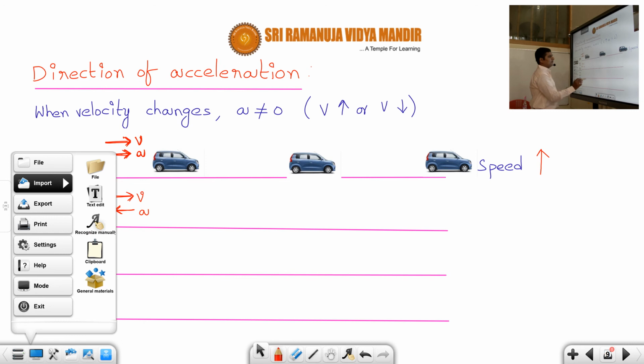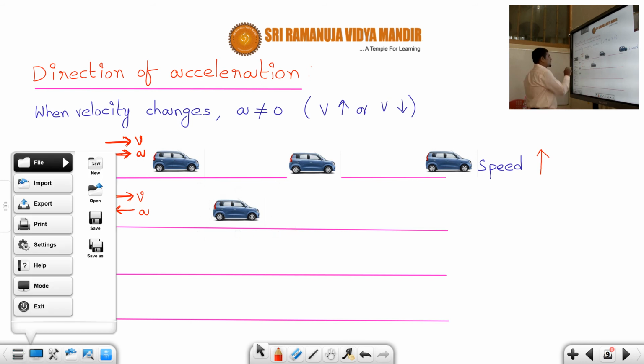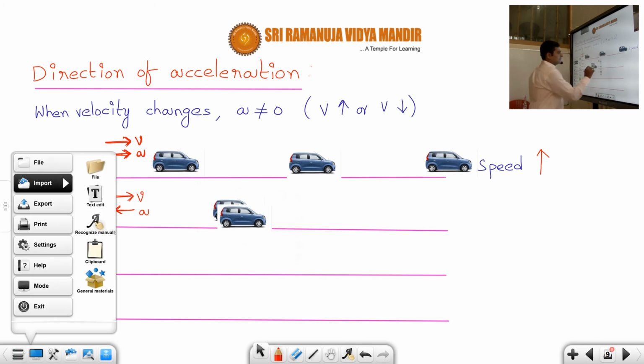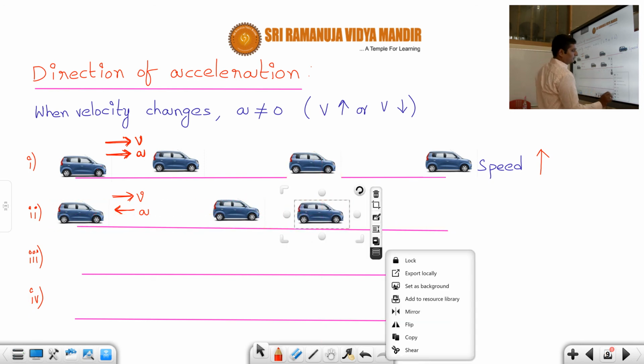The car speed will decrease, so now you can see that since the velocity of the car is decreasing, the distance covered by it will also decrease. Correct or not? Like this, it will keep on decreasing.